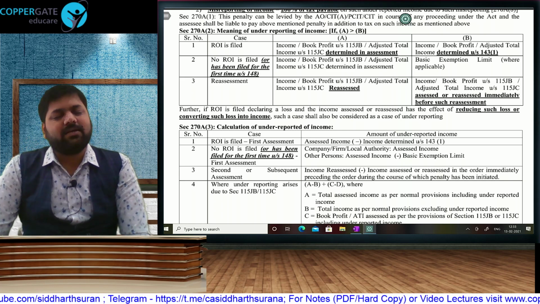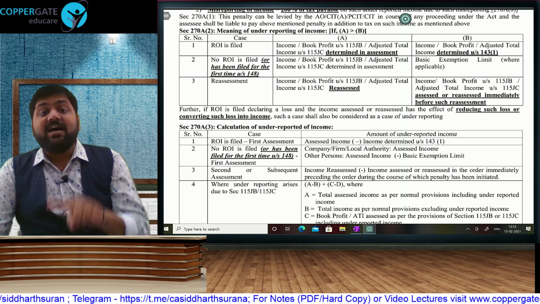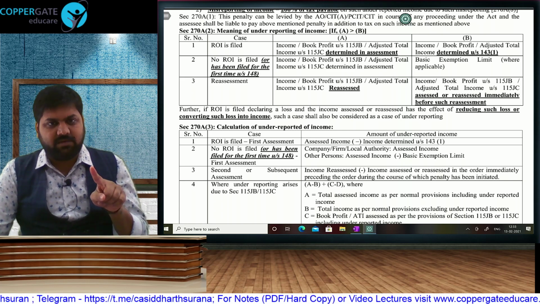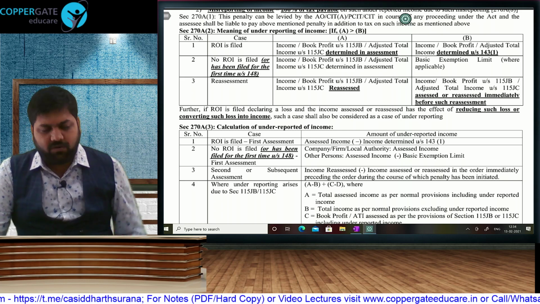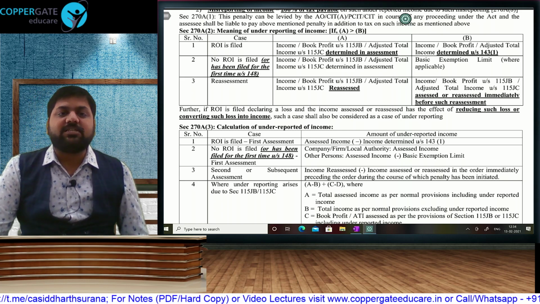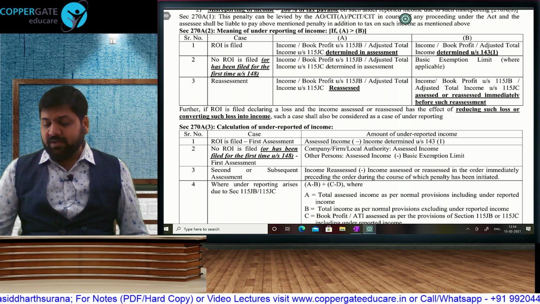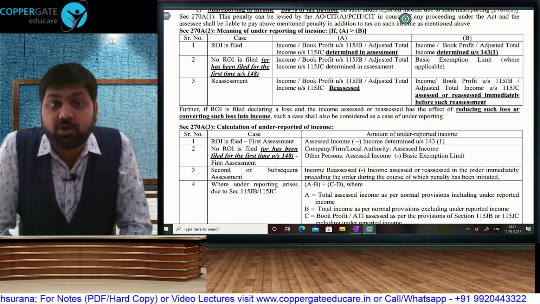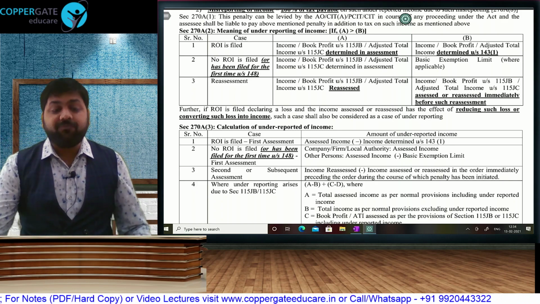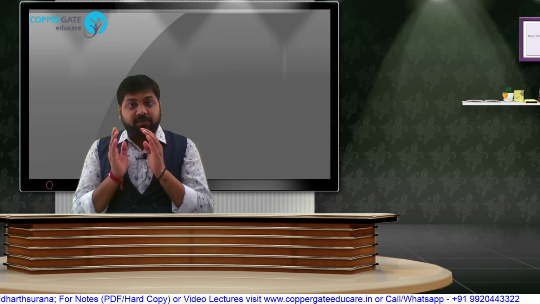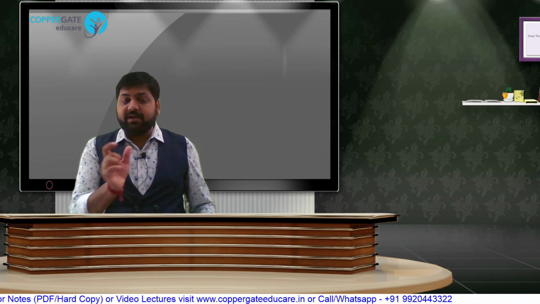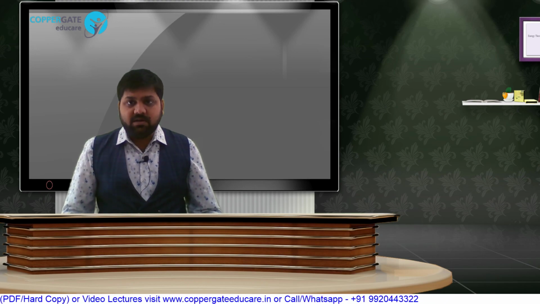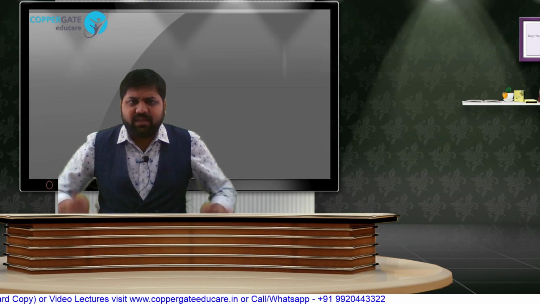First case, income more than basic exemption, return not filed. Assessed income minus basic exemption is income, but tax will be calculated on assessed income only, half or double, whatever the question mentioned. Then when your assessment has taken place, if your assessed income is more than the income as per 143(1), then that difference will be underreported income. Calculate tax on both amounts, that difference will be underreported tax, half or double.